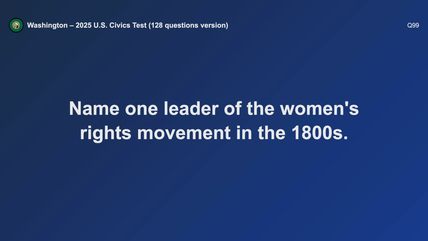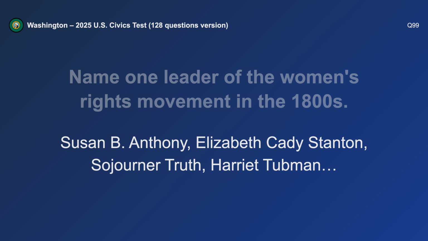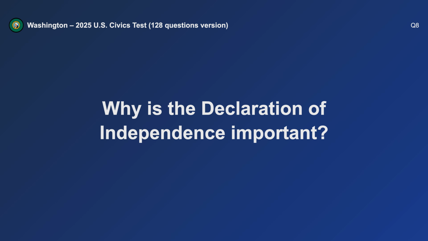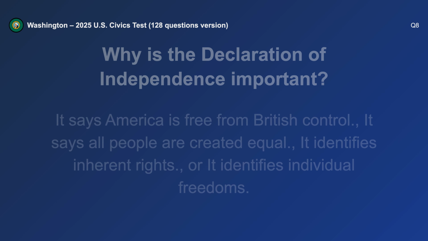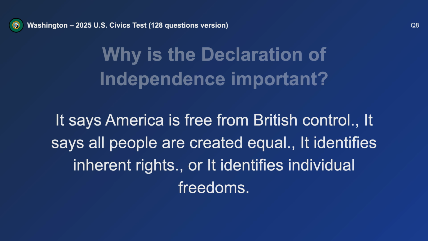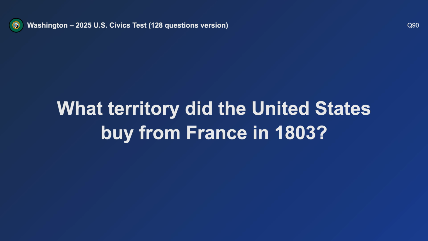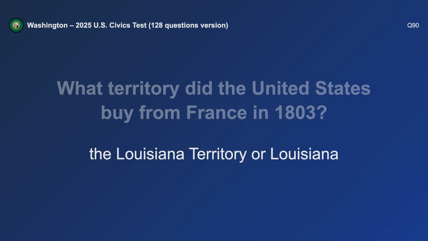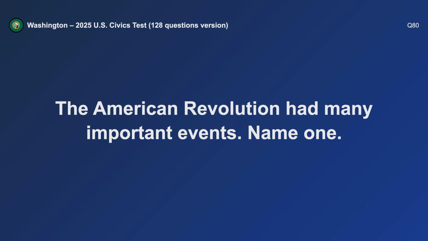Name one leader of the women's rights movement in the 1800s. Susan B. Anthony. Why is the Declaration of Independence important? It says America is free from British control. What territory did the United States buy from France in 1803? Louisiana. The American Revolution had many important events. Name one.